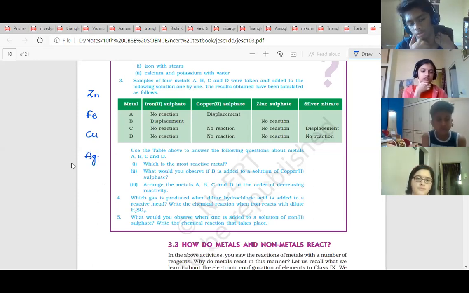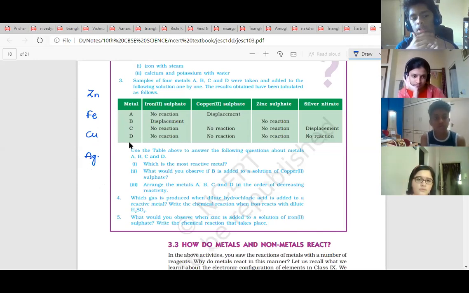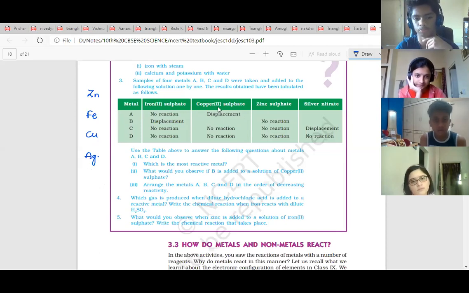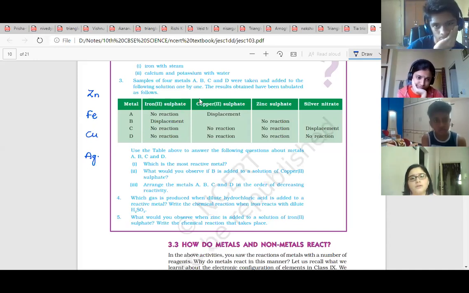Now check, A has the property that it cannot displace iron but can displace copper. So where will A be present? A is able to displace copper, that means A should be above copper. But it cannot displace iron, that means it should be present below iron. So above copper and below iron. That means it should be present here.